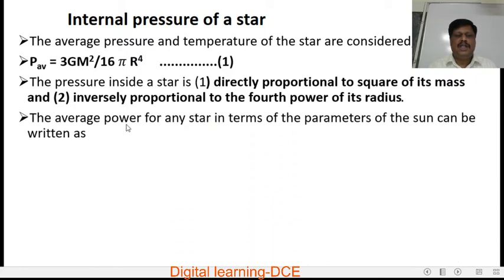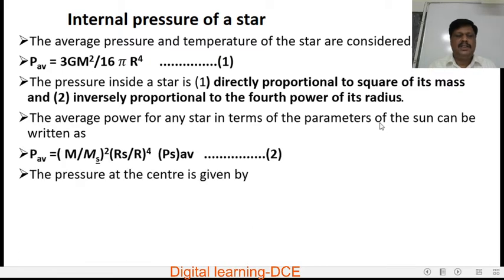Therefore, the average pressure of any star in terms of the parameters of the Sun can be written as follows. P average is proportional to M squared by R to the power of 4 for any star, and Ps is proportional to Ms squared over Rs to the power of 4.